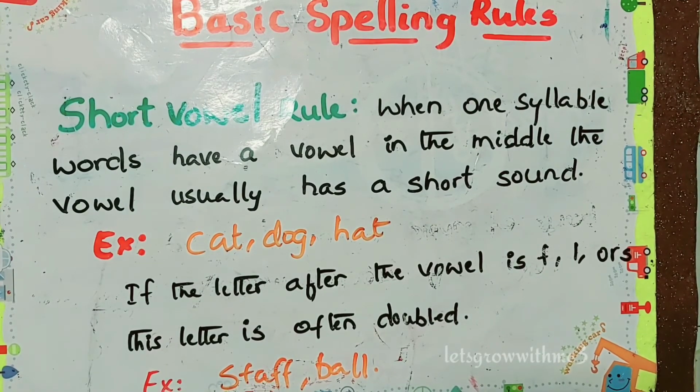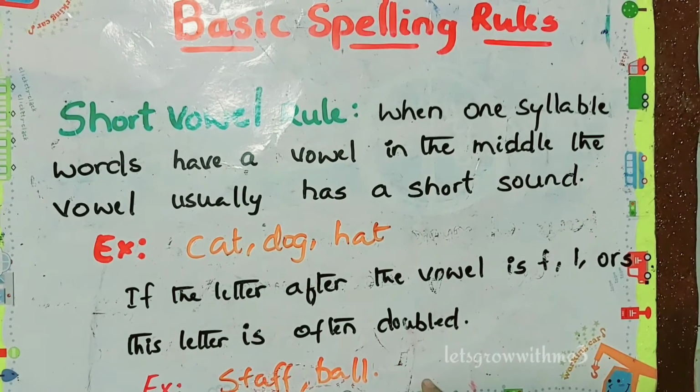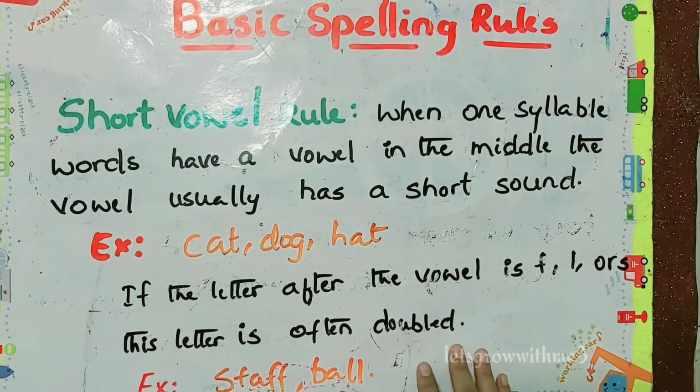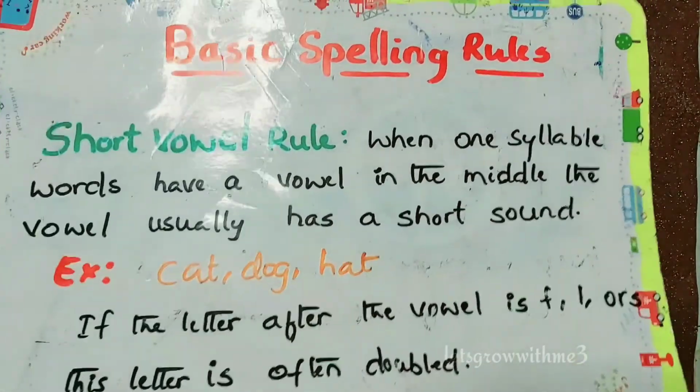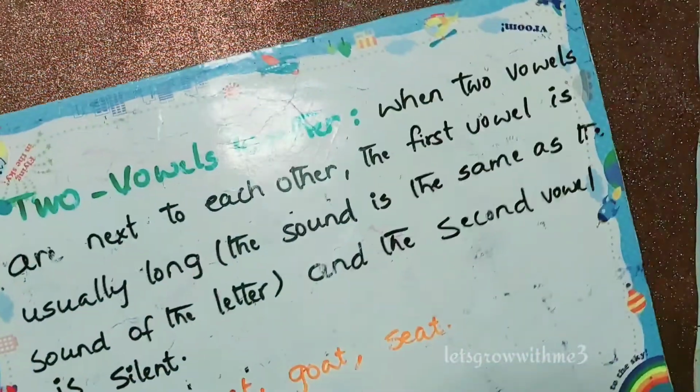Next example, ball: A, then L, which is again a consonant, so we need to double that too. For S, one more example: press. What's the spelling? P-R-E-S-S. After the E we have the consonant S, so it has to be doubled.